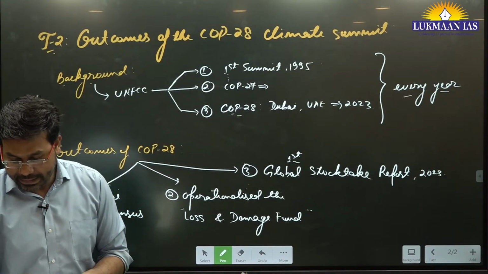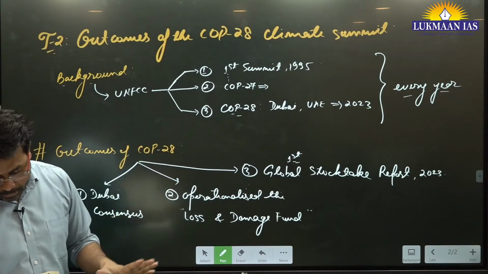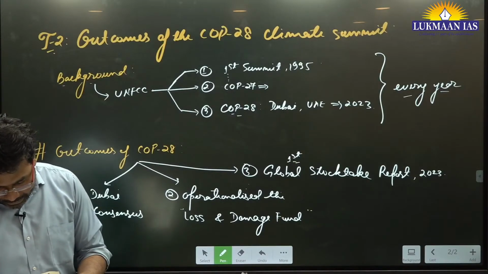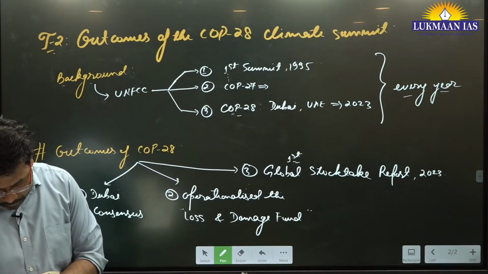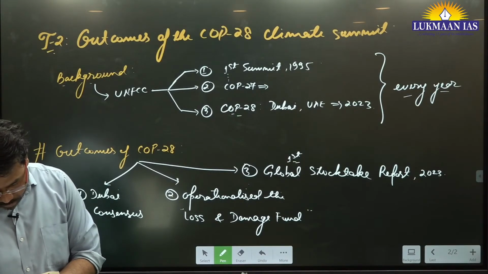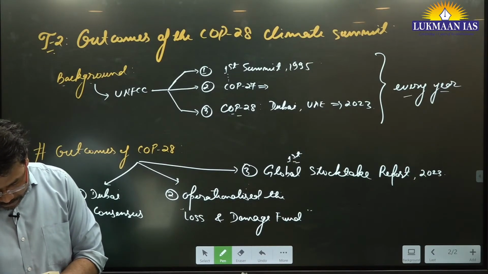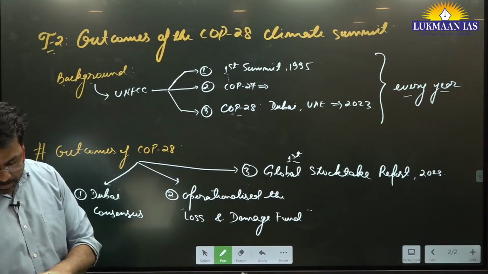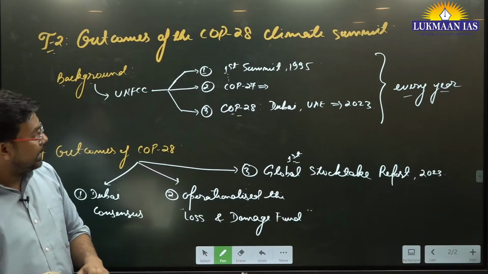Apart from this, in this particular Conference of Parties itself, the global methane pledge was launched with renewed attention at COP28. There was the climate and clean air coalition.